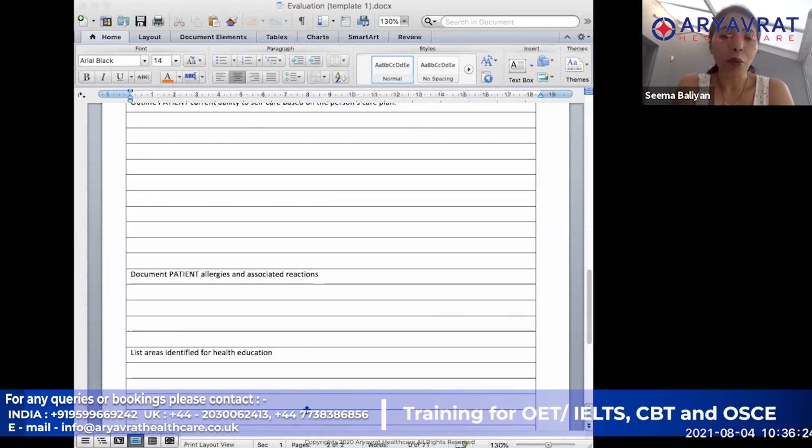Also, one more very important thing, which is a very common mistake which people keep on making, is to change the gender of the patient. You start with a he, and somewhere down the line it becomes she. So please make sure that you know the gender of your patient, whether it is a he or a she, and refer to it accordingly.